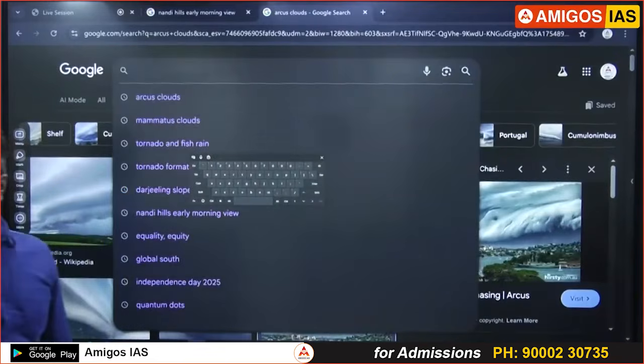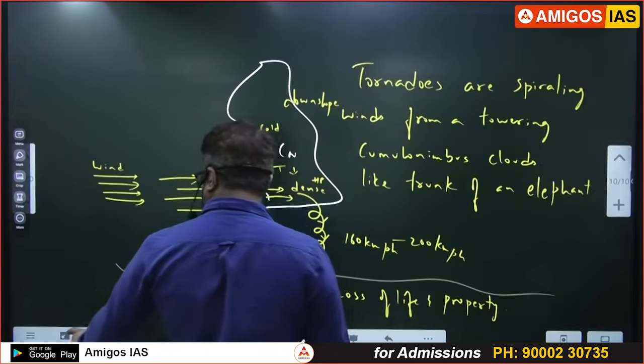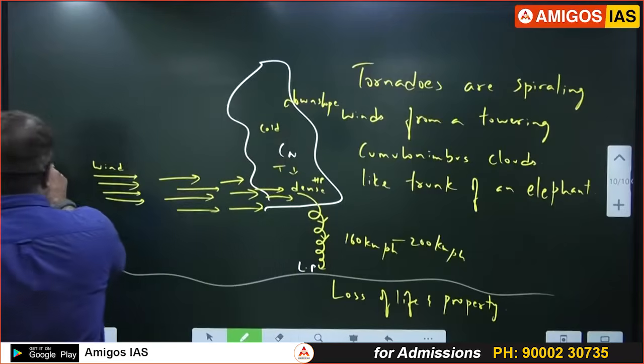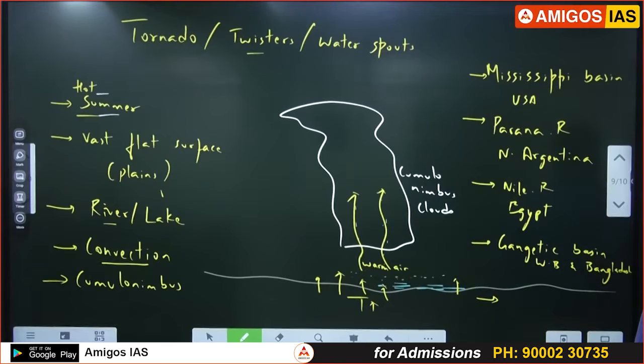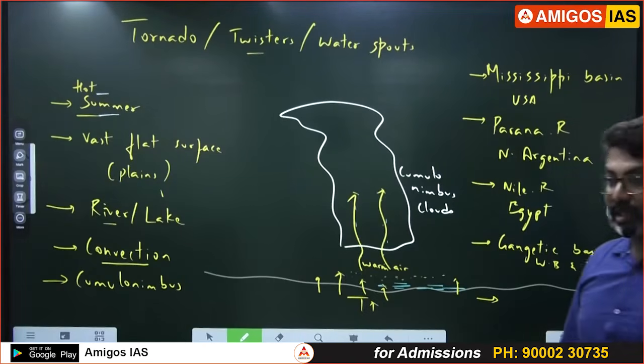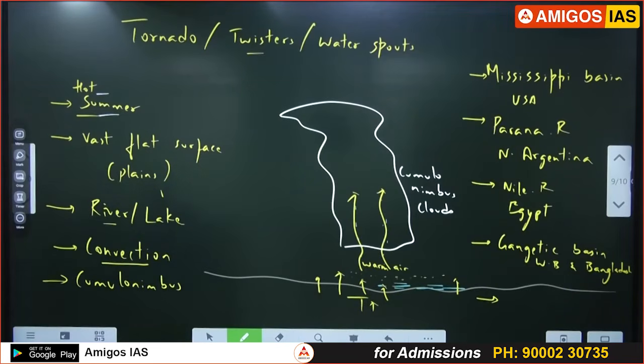So what is the next topic? We have covered tornadoes. We have covered the world map. Also please check quickly where tornadoes occur, because if you don't see the map, it will be a waste of time. These places quickly. World map, world physical. Start from the US, North America, the highest in the world. North America, Mississippi River, below the Great Lakes. All of you know the map, right? Below the Great Lakes. This one. Then here, Parana river basin. Here, Egypt. Here. And here, India.